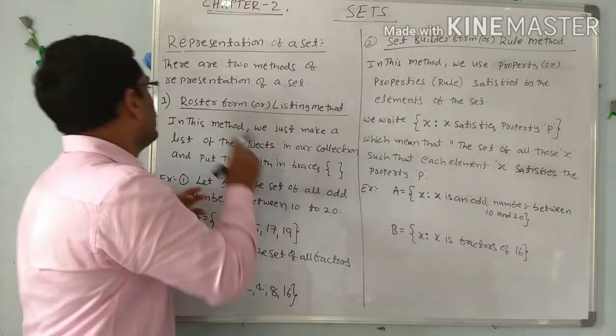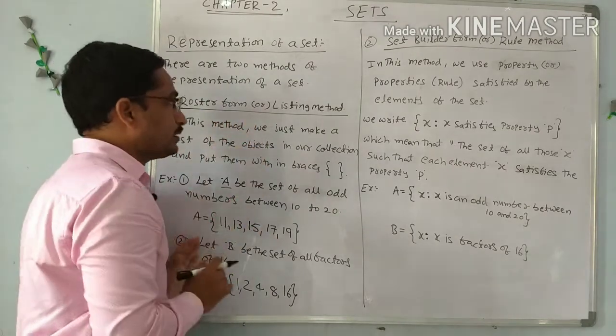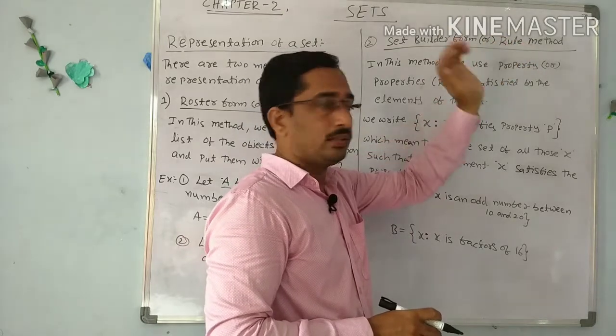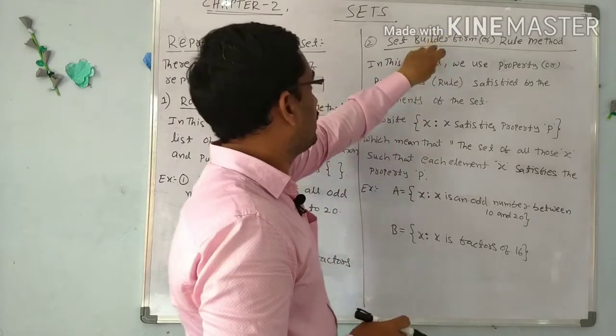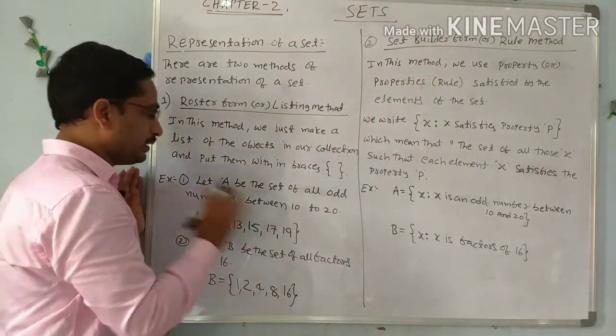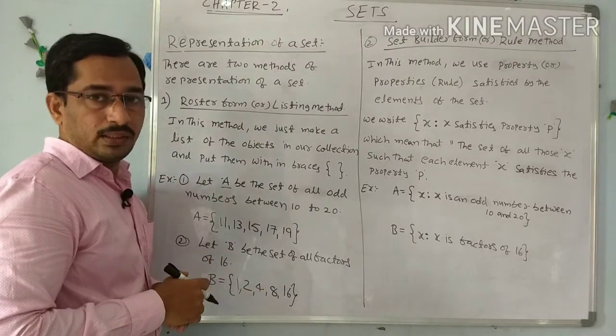In the roster form, or listing form, we are just listing the elements. In the set builder form, it is formed based on the rule, based on some property. So in set builder form we have to use the property, and in the listing form we just list the elements. See next some exercise problems of 2.1.